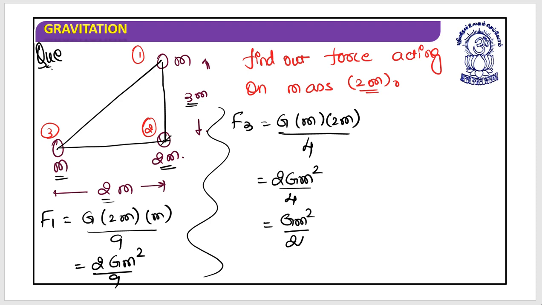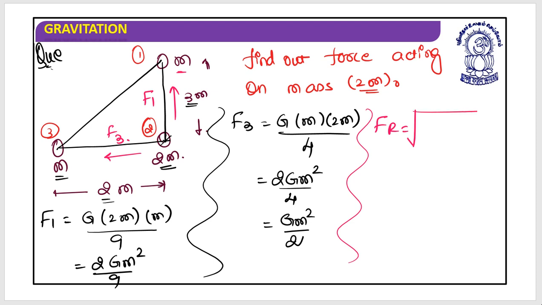So this is about the magnitude. Now let's talk about the directions. This mass 2m is going to be attracted in this direction by this particle, and this mass 2m is going to be attracted in this direction. So this is the direction of force 1, and this is the direction of force 3. While calculating the resultant force, as they look perpendicular to each other, the resultant force Fr could be given as the square root of F1 square plus F3 square.